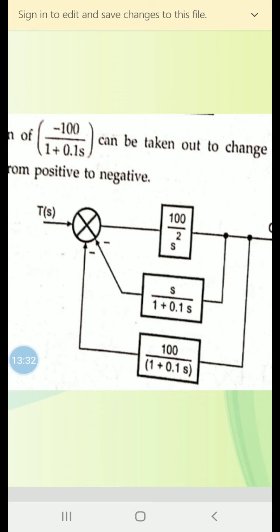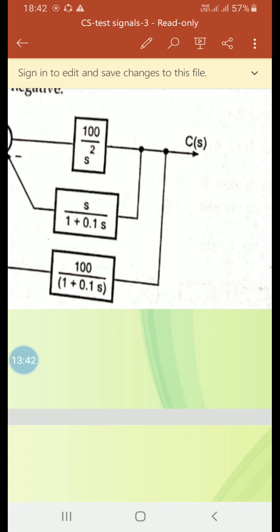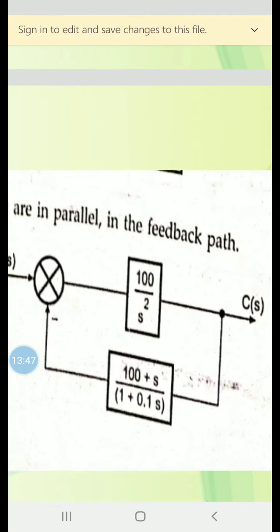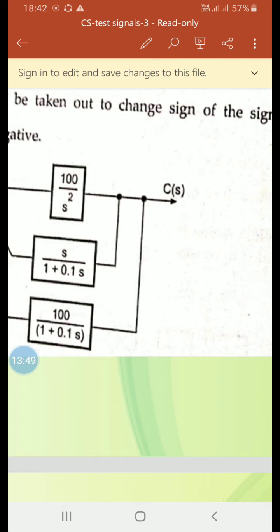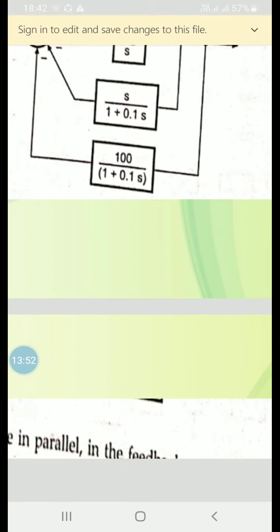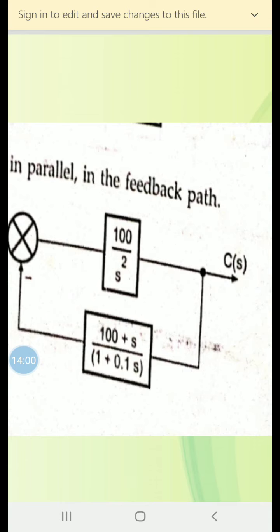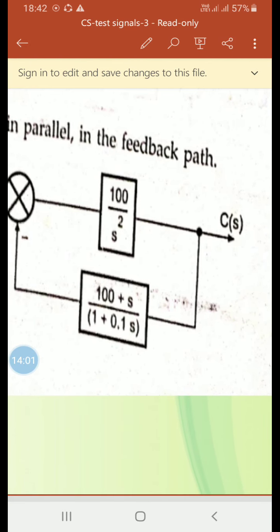Now the two blocks are in parallel, so the two blocks in parallel can be reduced. When these two blocks are in parallel and reduced, you have to add them. The denominator is the same for these two blocks, so it is 100 plus s divided by 1 plus 0.1s. So 100 plus s by 1 plus 0.1s has been shown.